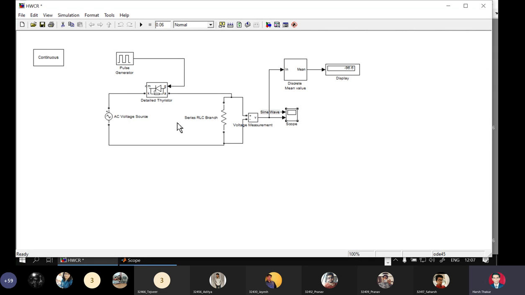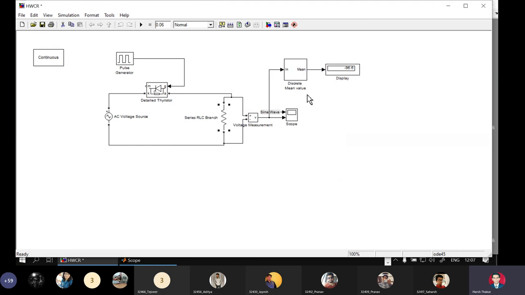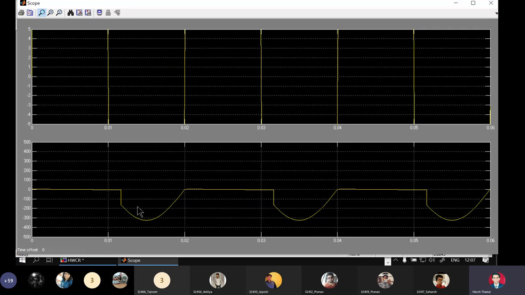So in this particular circuit, if the load voltage waveform extends into the positive half cycle, it is called fully controlled. And if it does not extend into the positive half cycle, but it starts at the beginning of the negative half cycle and ends at the end of the negative half cycle, it is called half controlled. In this simulation, the output begins at pi plus alpha and ends at 2 pi, and from 2 pi to 3 pi plus alpha, there is nothing, right?